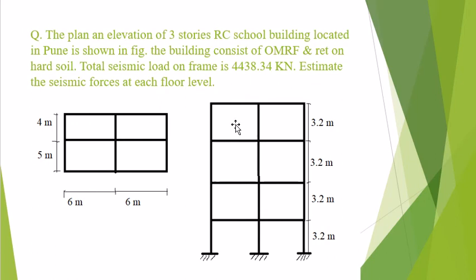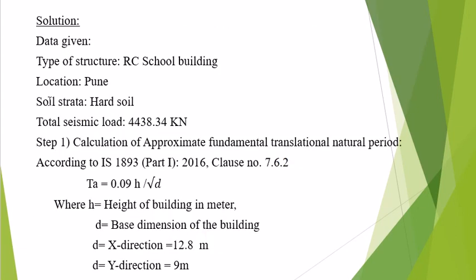Here one plan and one elevation view is given. With the help of these dimensions, we have to analyze this RC school building, which is located in Pune, with the help of IS 1893. So let us start with the solution. In this numerical, the given data is: type of structure is an RC school building, location is Pune, the building rests on hard soil, and the total seismic load is given, which is equal to 4438.34 kilonewton. With the help of this given data, we have to analyze this building.